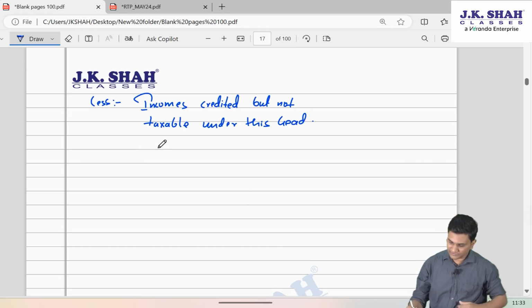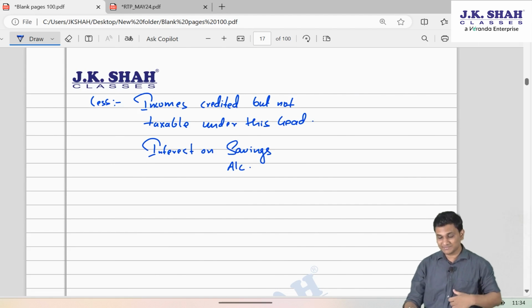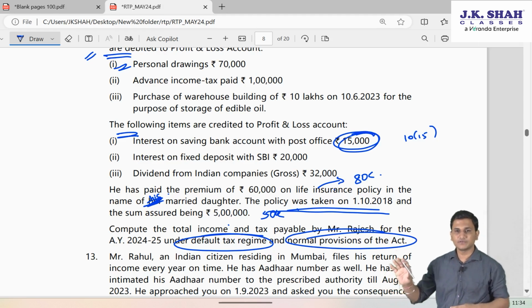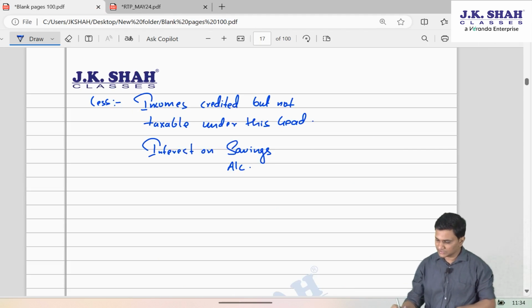Sir, it's an income from other source. Remove this. And friends, while removing this from PGBP, don't give effect to 10 clause 15. That will be given while calculating income from other source. So as of now, just remove this 15,000 which is credited to P&L.